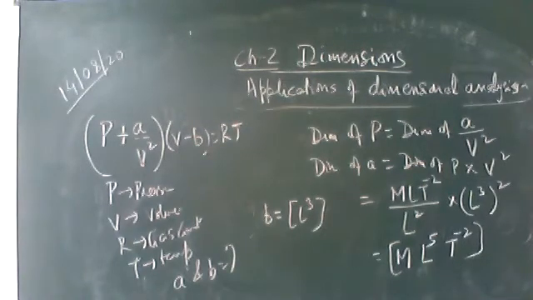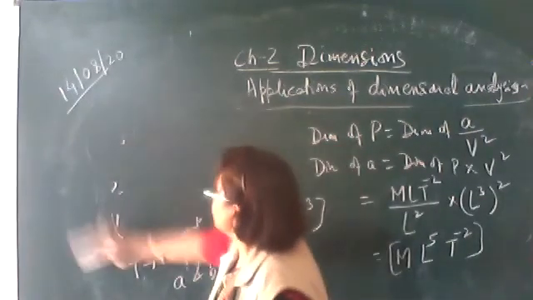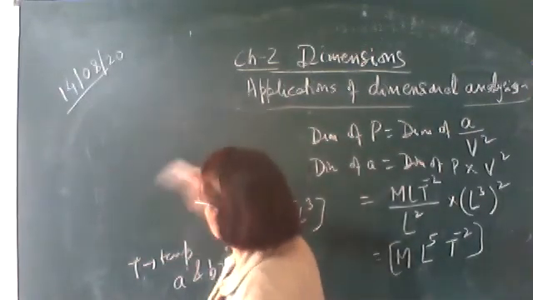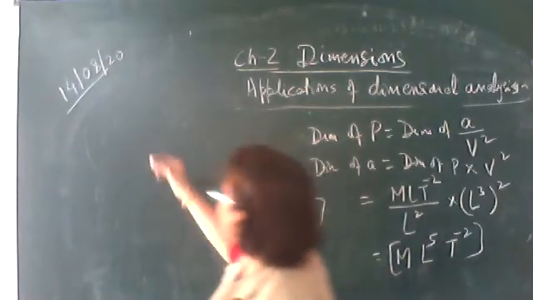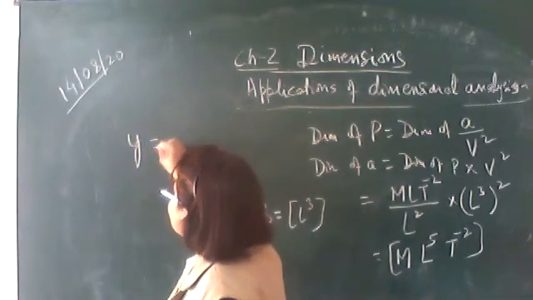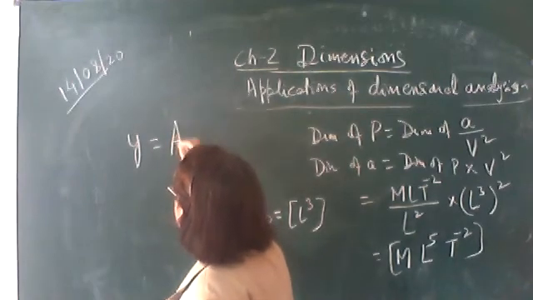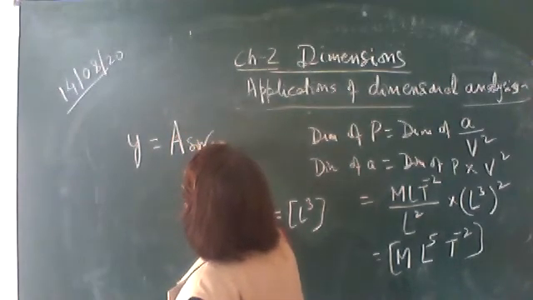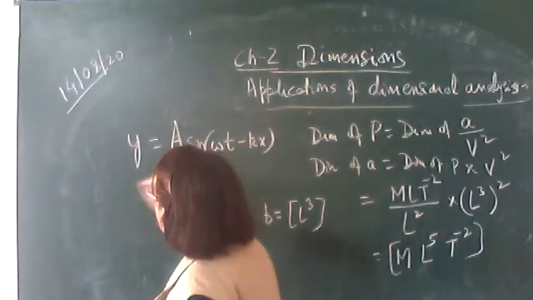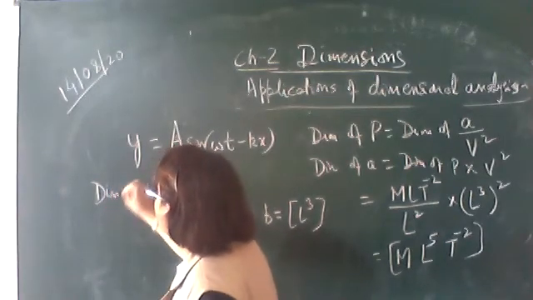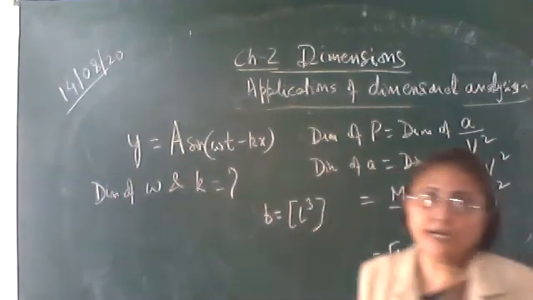Okay, one more question before we proceed to the next application. Here y is the displacement, A is the amplitude. Let's write it by capital A. y equals A sine of omega t minus kx. You have to find out the dimension of omega and k.